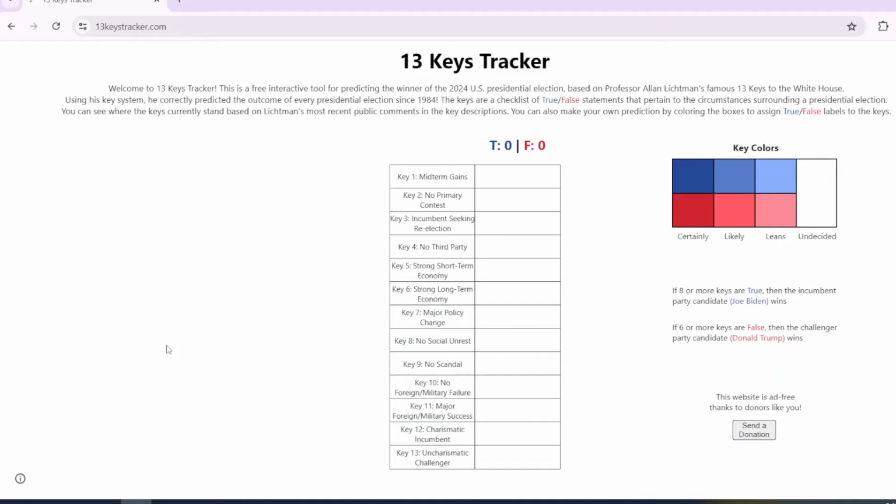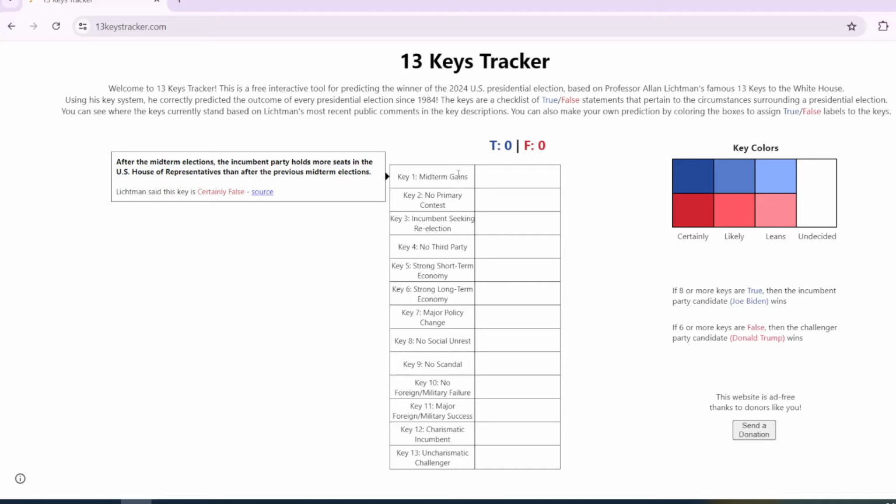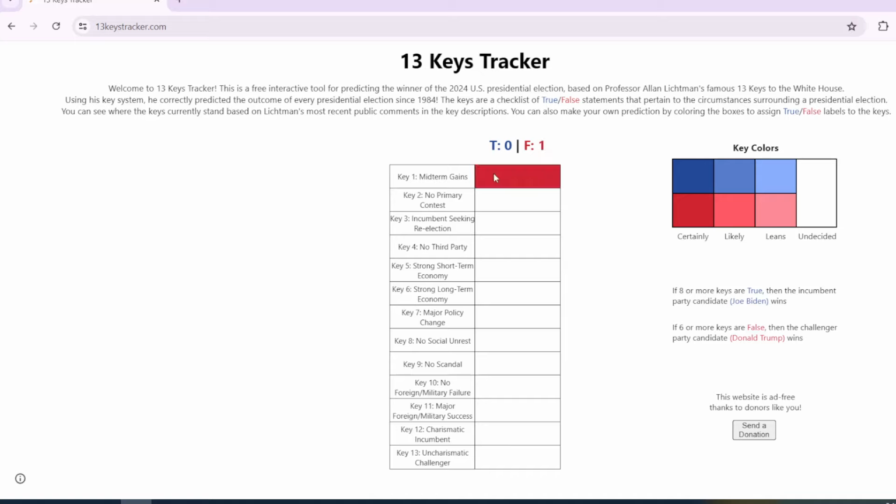So let's begin with key number one, midterm gains. Now this specifically focuses on the House of Representatives, not the Senate. So basically here's a description of this. After the midterm elections, the incumbent party holds more seats in the US House of Representatives, not the Senate, than after the previous midterm elections. Obviously this is false, and Alan Lichtman said this key is certainly false. So that will go in favor of Donald Trump.